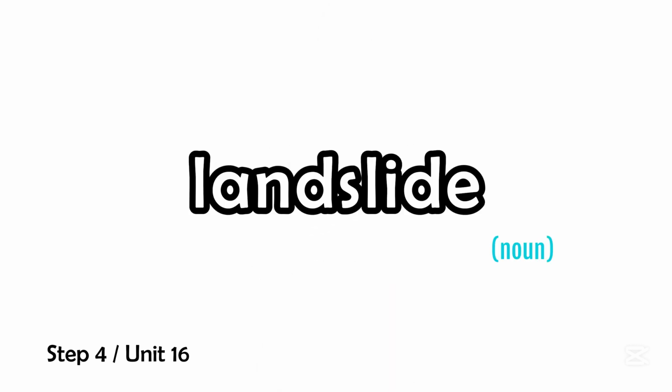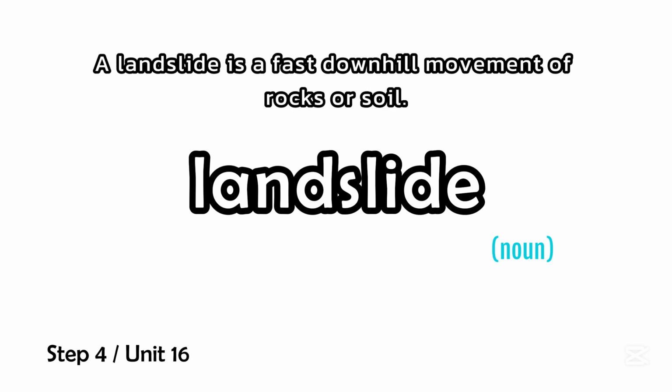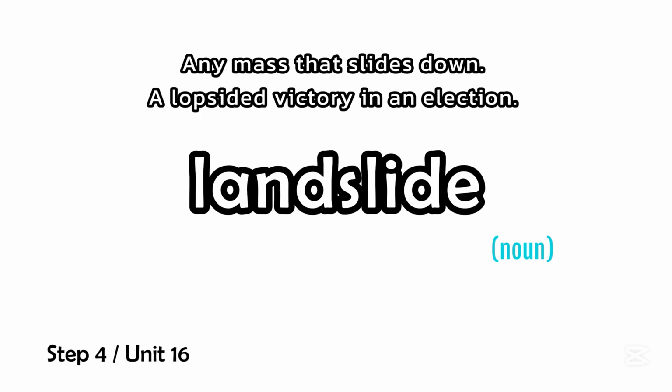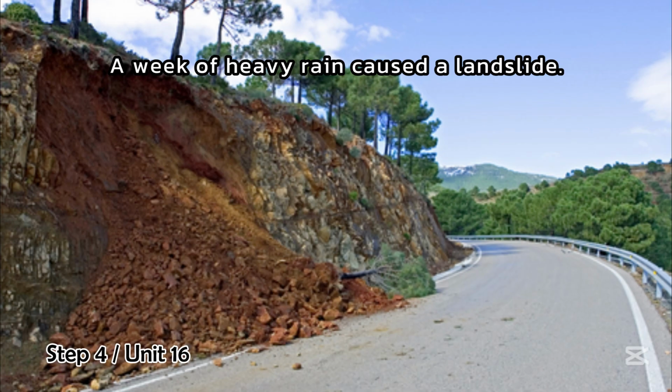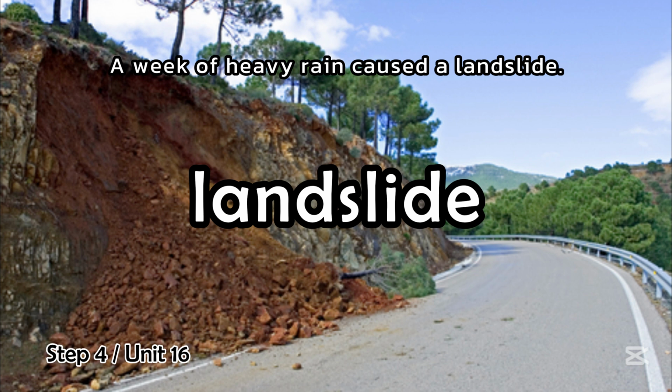Landslide. Landslide is a noun. A landslide is a fast downhill movement of rocks or soil. Any mass that slides down, a lopsided victory in an election. A week of heavy rain caused a landslide. Now you say the word. Landslide.